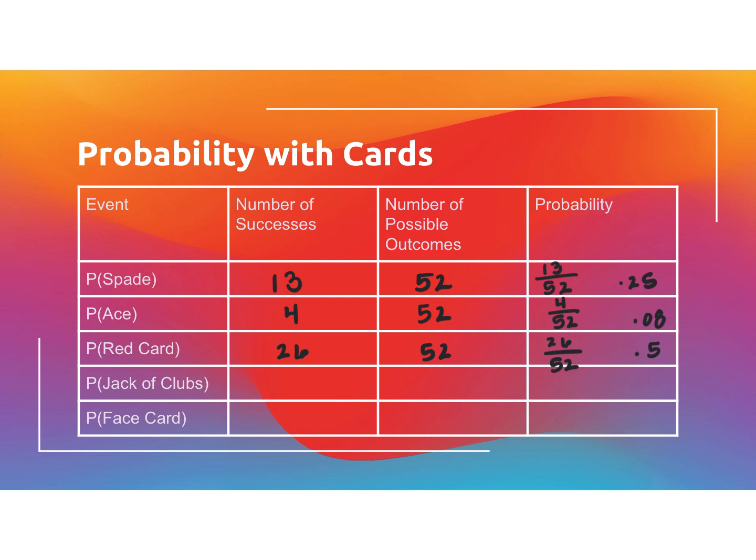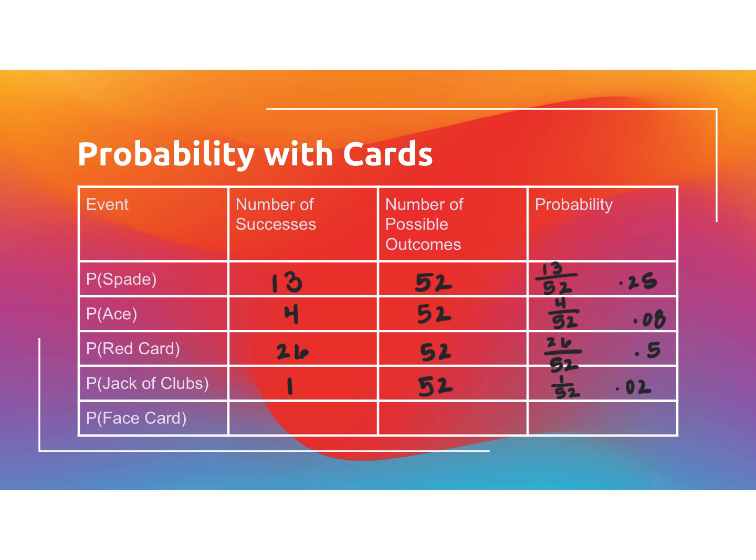There's only 1 jack of clubs. And there are still 52 cards in the deck. So this one's going to be 1 over 52. If I were to divide that out, I'm going to get 0.02 if I were to round that number.